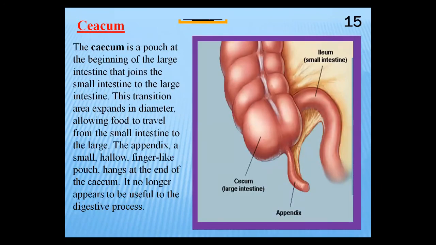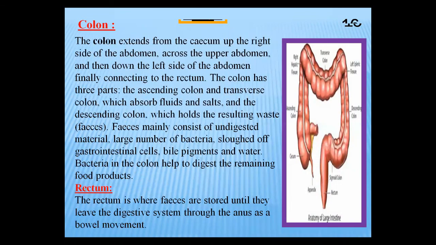The cecum joins the small intestine to the large intestine, okay, and the colon converts the undigested food into feces. The rectum is responsible for egesting the undigested food in the form of feces after the action of bacteria. And now the digestion in the human body has been completed.